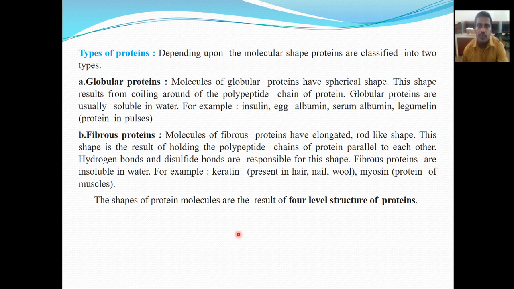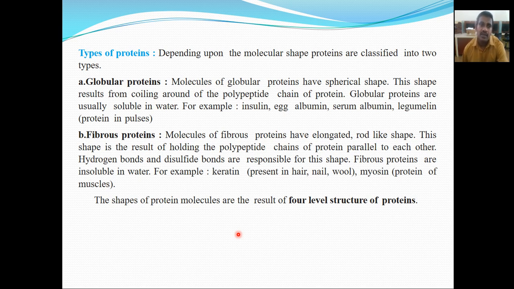Globular proteins are soluble in water. For example, globular proteins include insulin, egg albumin, serum albumin, and leguminins, that is the protein in pulses.